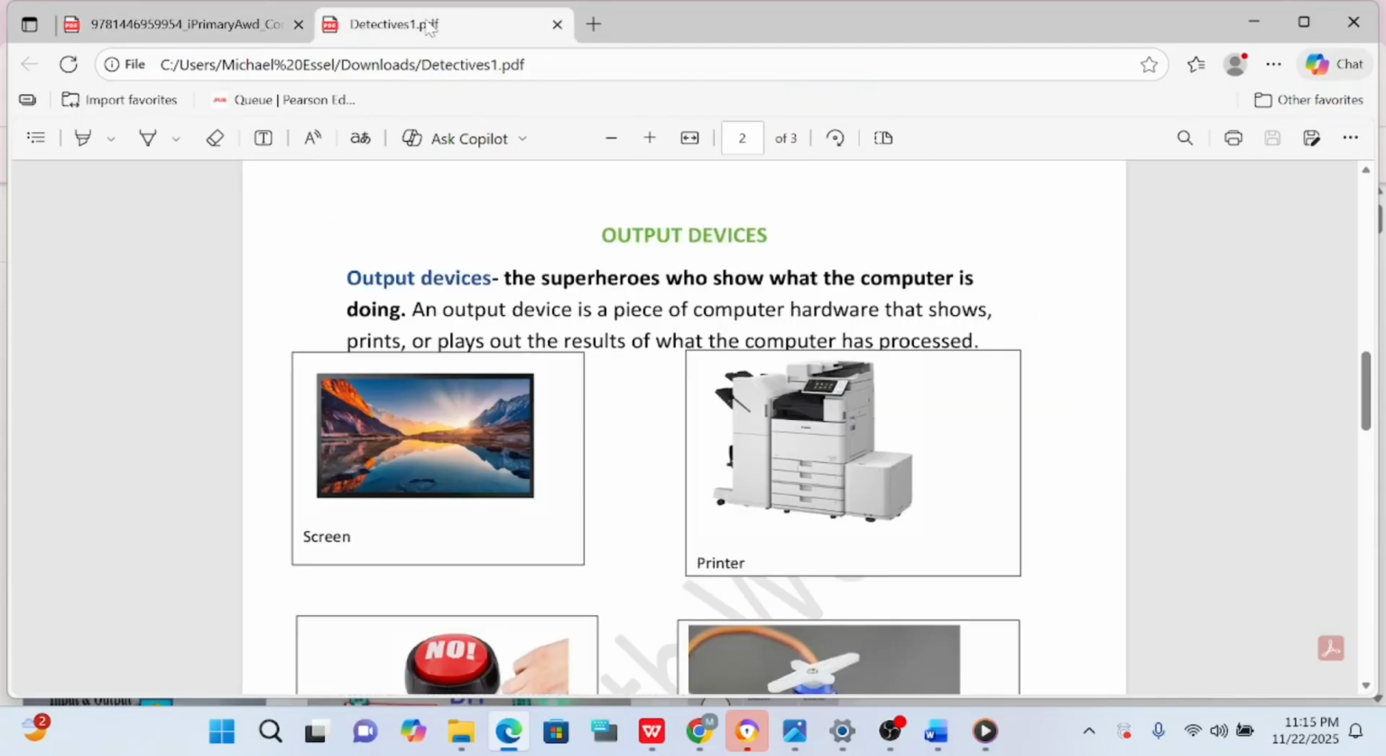Okay, dear detectives. Congratulations, detectives. You've explored the world of input and output devices, met the heroes, and completed your first mission. Keep your eyes open. Devices are everywhere around you.